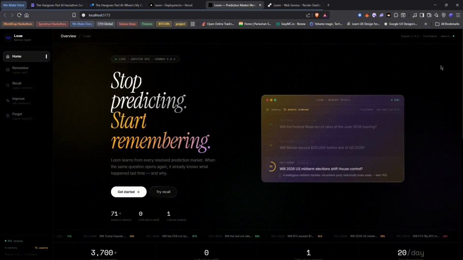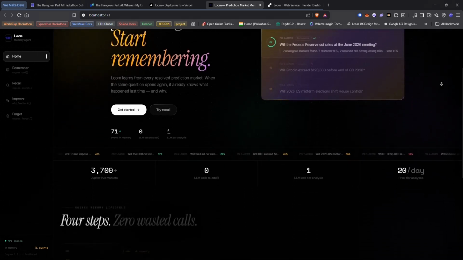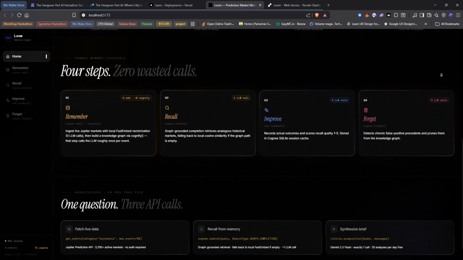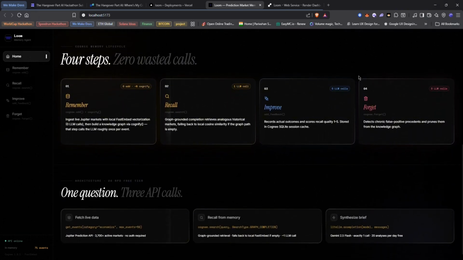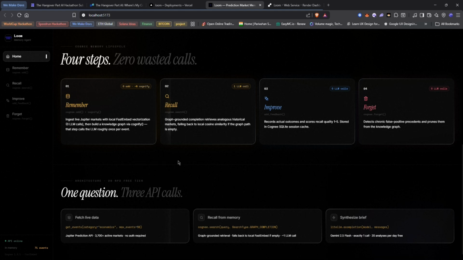That's the problem Loom solves. Loom is a memory agent for prediction markets. It ingests live market events, builds a persistent knowledge graph over them, and the moment a new market opens, it asks one question: have we seen this before? If yes, here's the closest precedent, and here's how it resolved. It's not a prediction tool. It's the memory layer that was always missing.